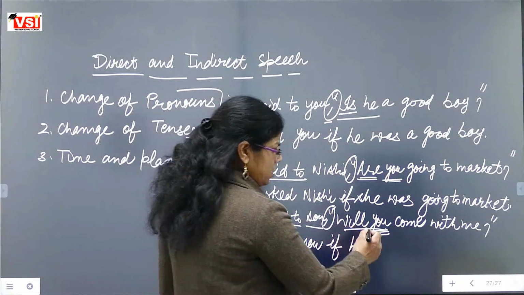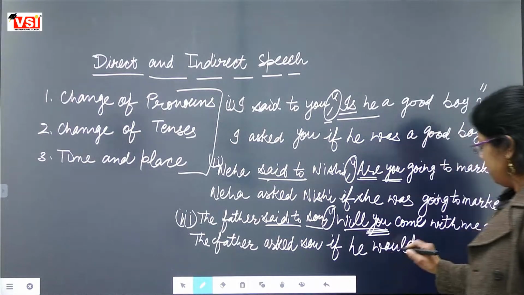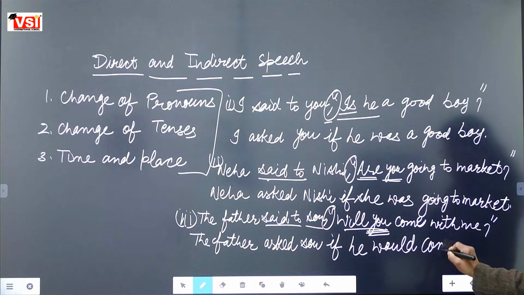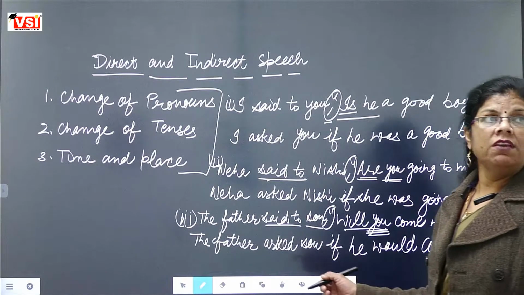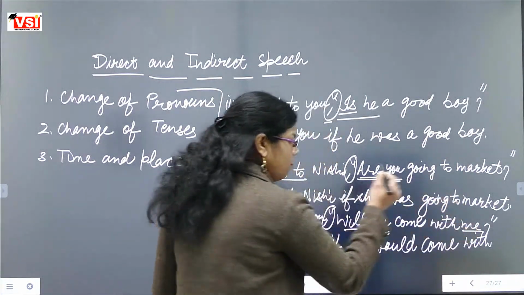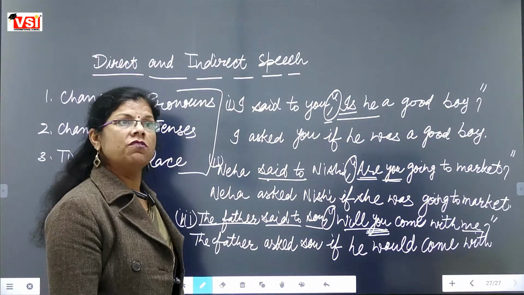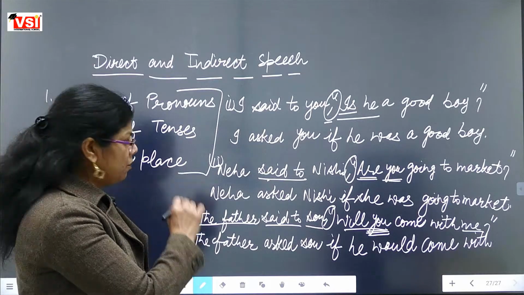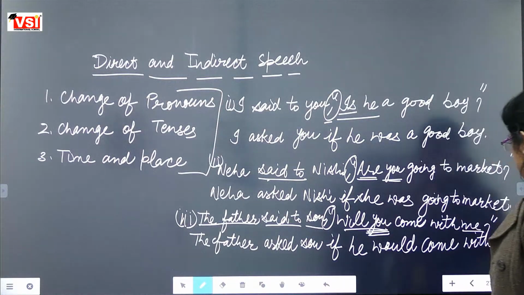Will is changed into would. If he would come with me. Me is a first person pronoun. First person pronoun changes according to the subject, and the subject is also a male person, so we will change it into him.